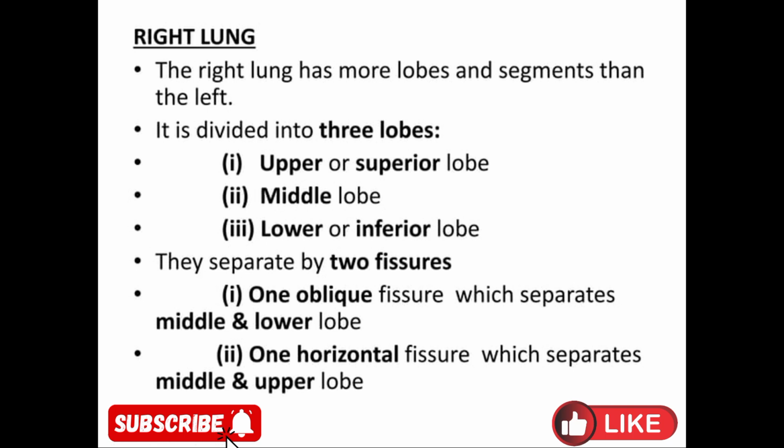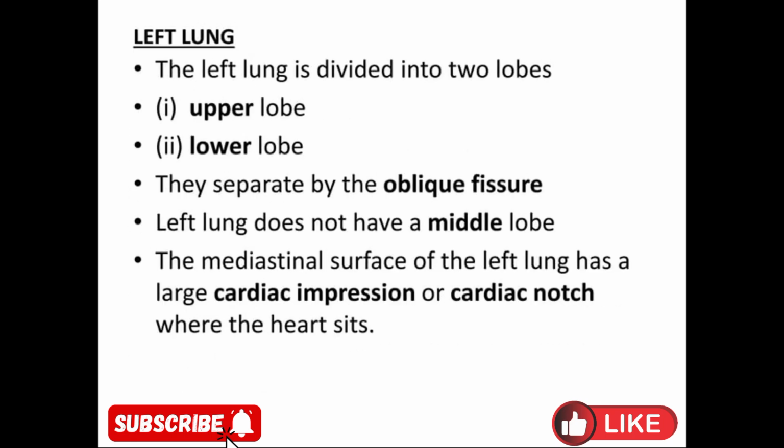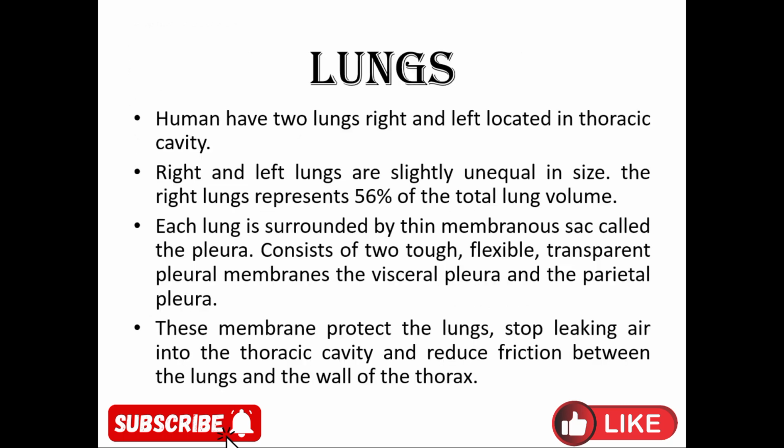The right lung has more lobes and segments than the left. It is divided into 3 lobes: the upper or superior lobe, the middle lobe, and the lower or inferior lobe. They are separated by 2 fissures. The left lung is divided into 2 lobes, upper and lower, separated from each other by the oblique fissure.